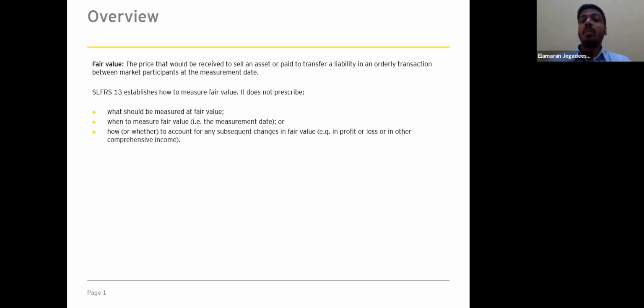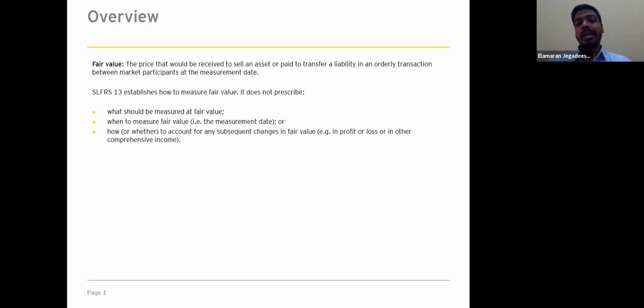For example, what assets or liabilities need to be measured is not prescribed in this standard. And also when to measure the fair value, whether you are required to measure at inception, or subsequently, or upon sale or derecognition. Those requirements are not discussed in IFRS or SLFRS 13.